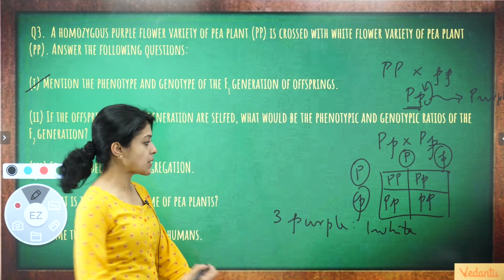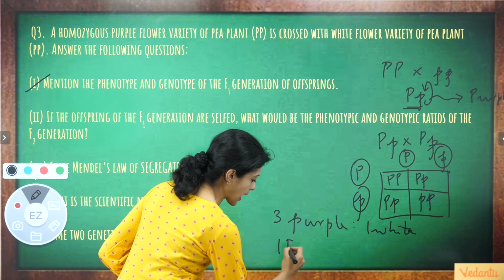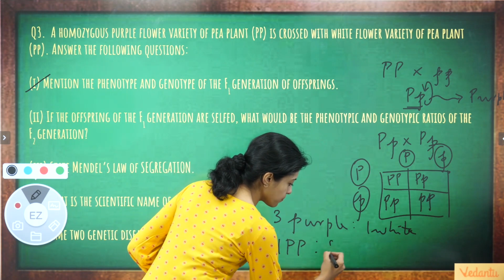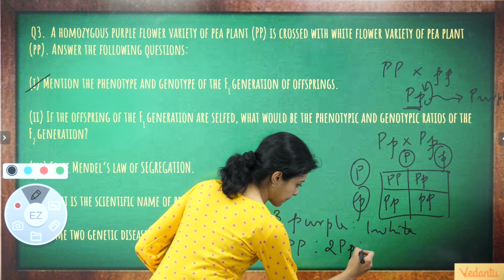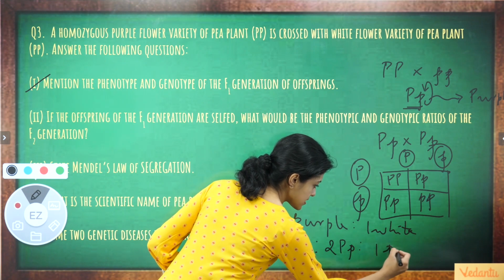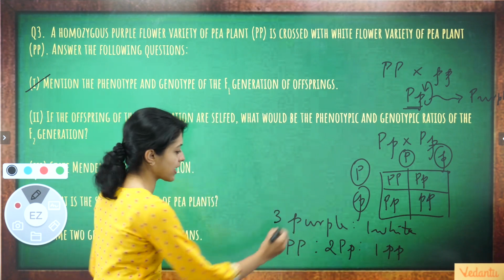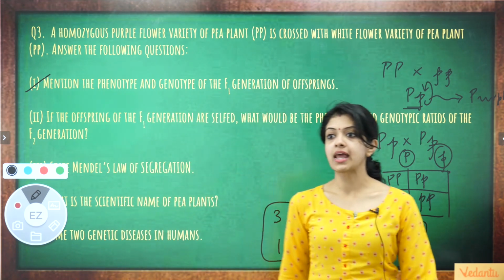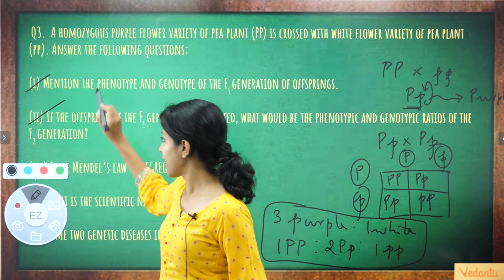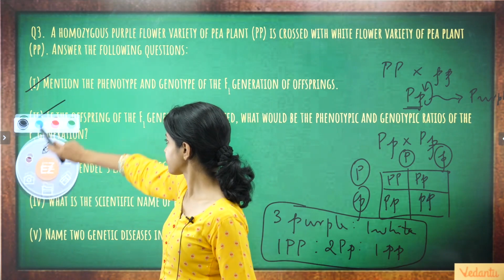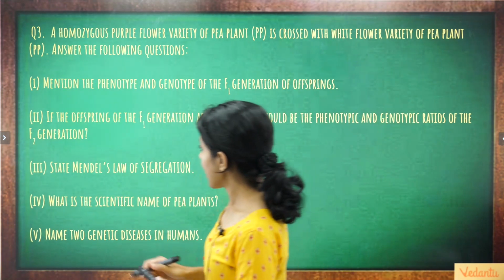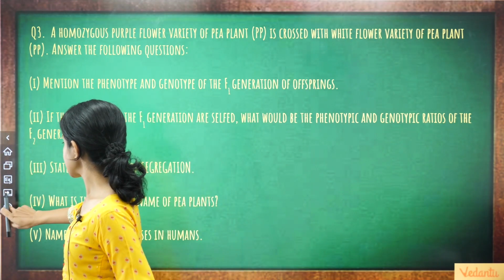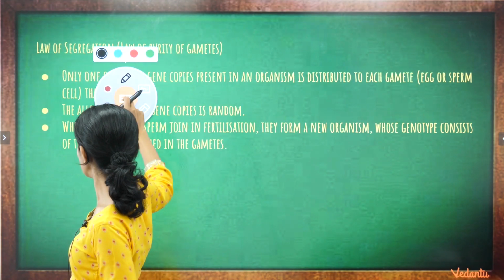Or genotypically, they would be 1 capital P capital P to 2 heterozygous P small p to 1 small p small p, right? This would be your answer to question number 2. Again, we have answered that. Okay, so we are done with parts 1 and 2 of the question.